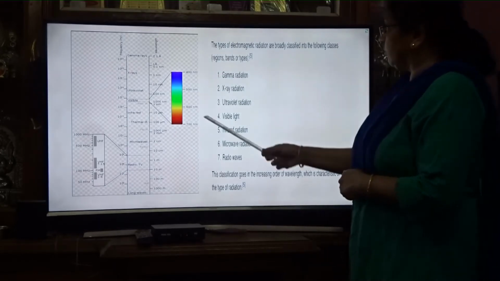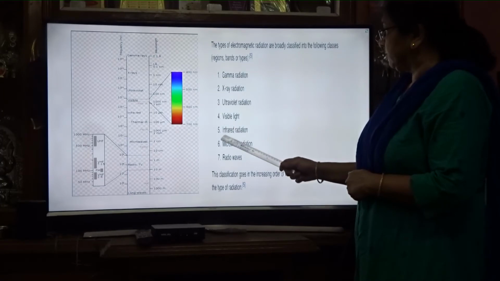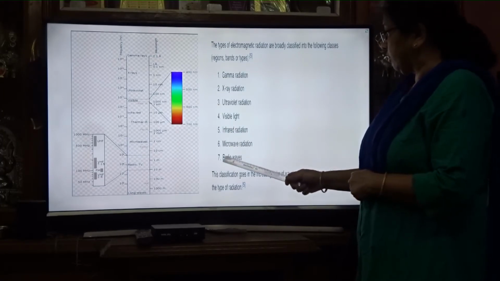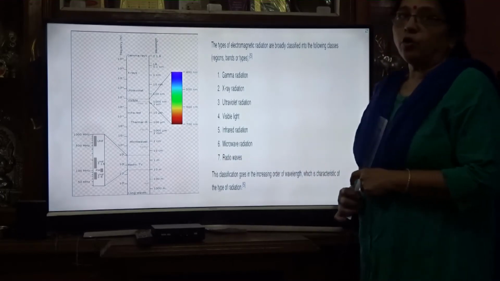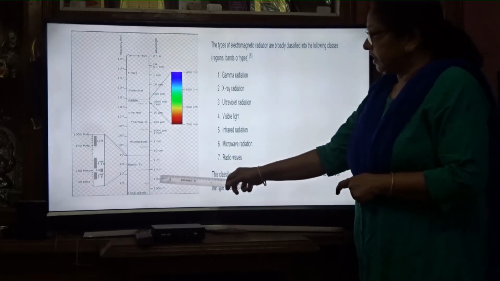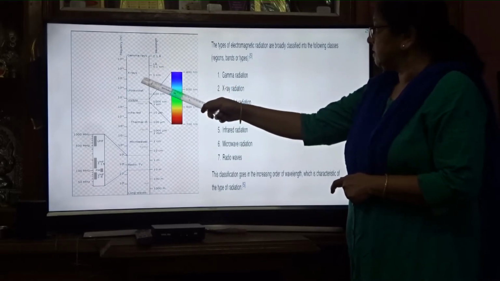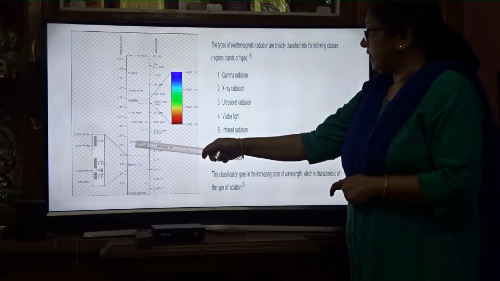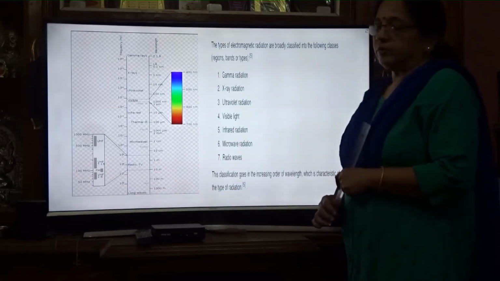So these are the types of waves. First comes the gamma radiation, X-ray, ultraviolet radiation, visible light, then infrared, then microwave, and lastly radio. So we are concerned here with radio waves. This is the spectrum, arranged vertically. See, this is the VIBGYOR, and from gamma rays, then X-rays, ultraviolet, infrared, thermal, microwave, radio waves, and then long waves.